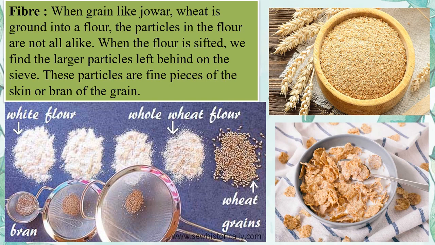So here in this picture you can see the grains and their bran. Okay. These husks, the skin, we call bran. You must have heard about rice bran oil. Rice bran oil means the brown colored covering that comes off from the rice, oil is also extracted from it. So it is also very useful for getting oil.